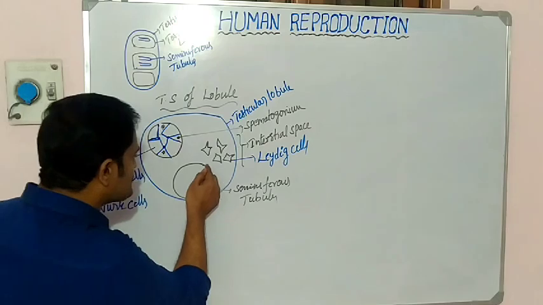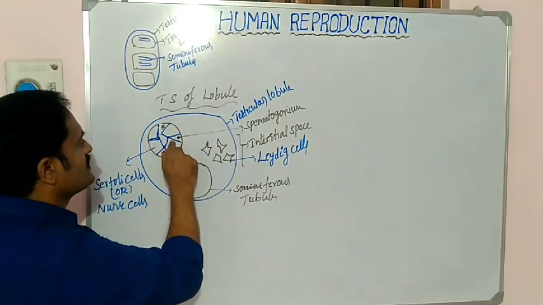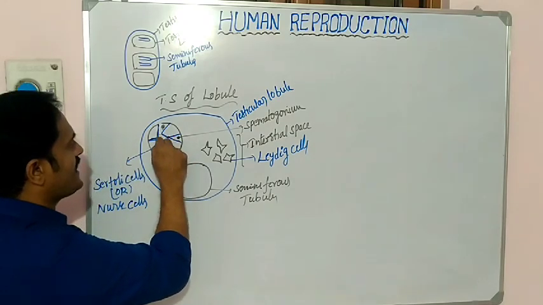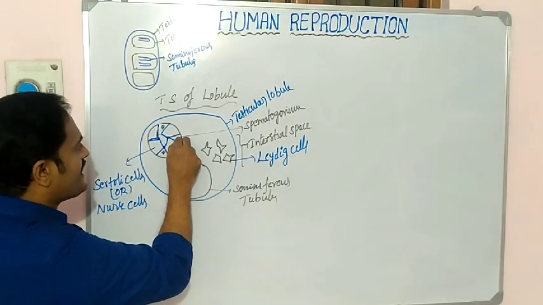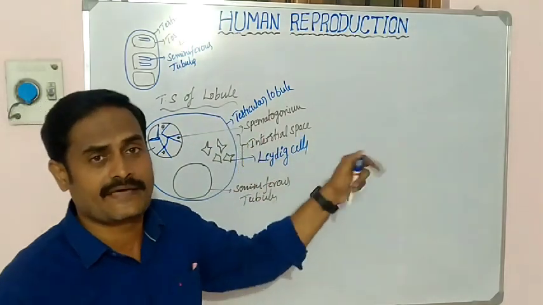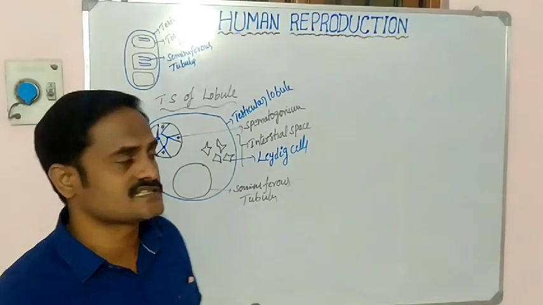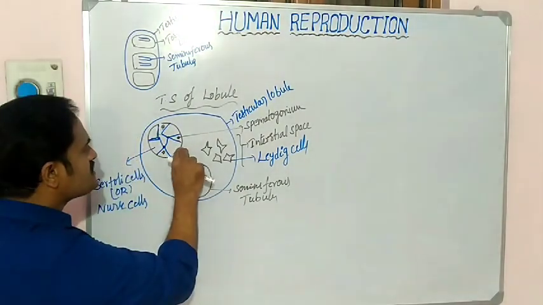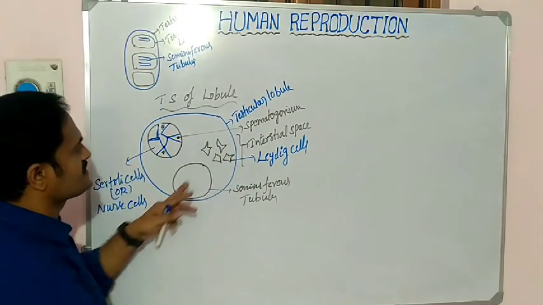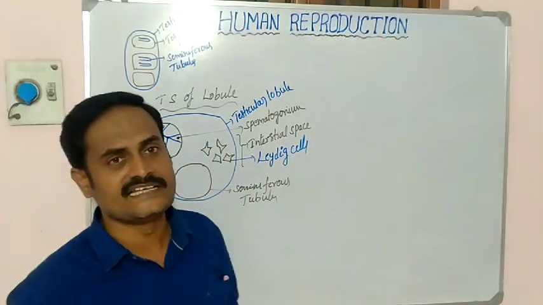Remember, this is the testicular lobule. Inside of the testicular lobule there are some big-sized cells which are packed tightly. In between the gaps there is an arrangement called spermatogonia, and these big-sized cells are called Sertoli cells or nurse cells. Outside of the lobule, in the interstitial space, there are specialized cells called Leydig cells.